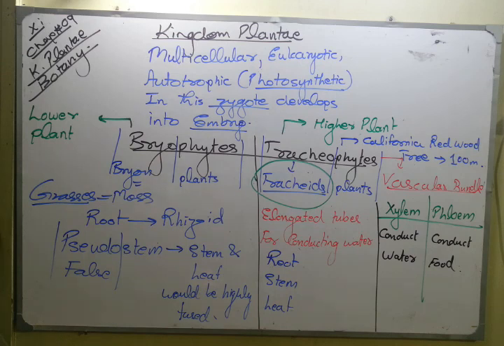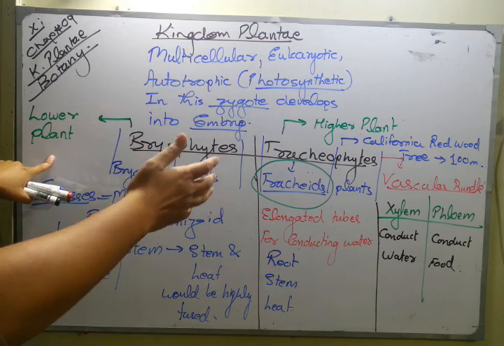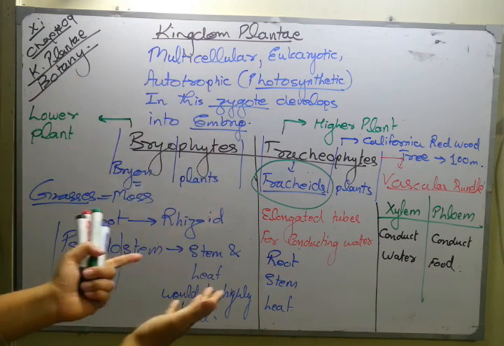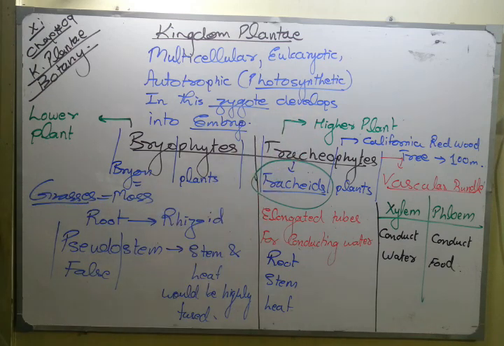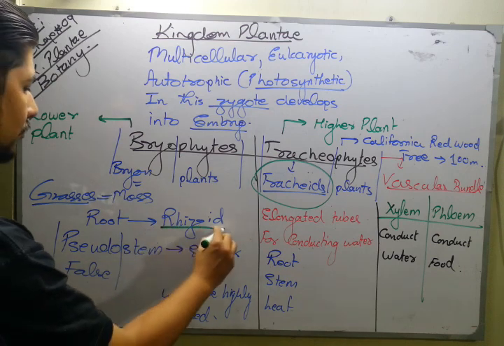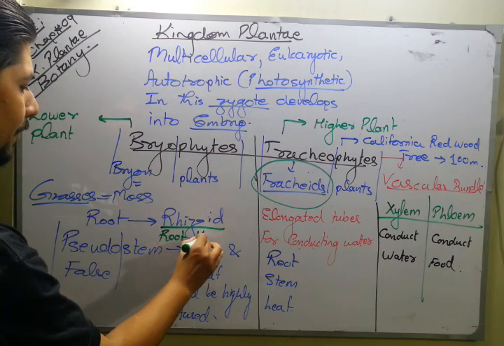And yes class, if I'm talking about bryophytes and tracheophytes, these are the two divisions of Kingdom Plantae. And if I'm talking about bryophyte, the word bryo is derived from a word moss, and moss is meant as grass, and I call it a lower plant. And tracheophytes, for conducting tracheids, is referred to as the higher plant, because tracheids are always present in the higher plant which has proper root, stem and leaves. And if I'm talking about bryophyte, it has rhizoids which are referred to as root hairs. So that is the thing which you have to remember.